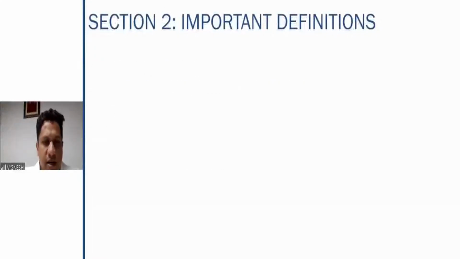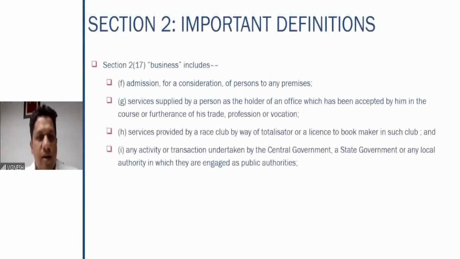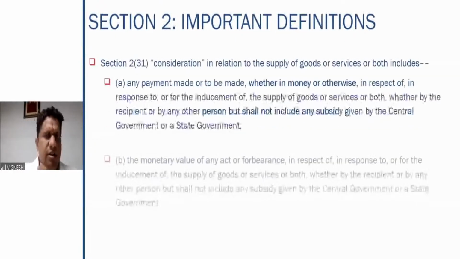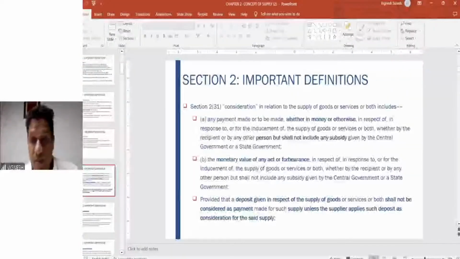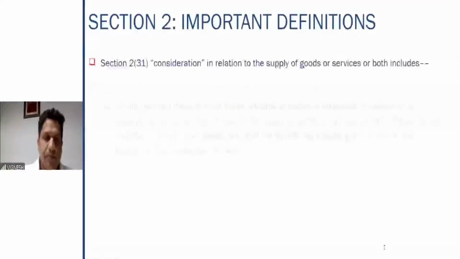Then any activity or transaction undertaken by the central government where they are engaged as public authorities. So it is a very, very vast definition, covering a lot of things. Business therefore is very vast. The earlier concept was that you open something and a profit motive is there, that is business. That is no more the concept of business, because we know the business definition in GST is very, very vast. It covers multiple things. So therefore, nothing can now be said to be not a business. That is the sort of coverage the definition has.